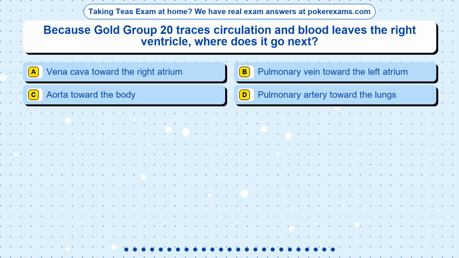Question 15. Because Gold Group 20 traces circulation and blood leaves the right ventricle, where does it go next? Option A, vena cava toward the right atrium. Option B, pulmonary vein toward the left atrium. Option C, aorta toward the body. Option D, pulmonary artery toward the lungs.